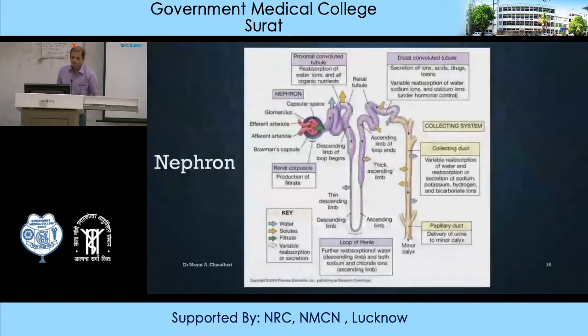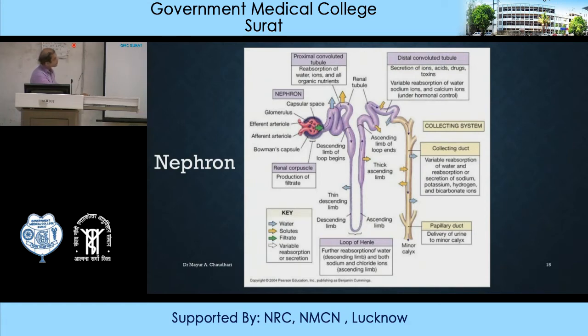Now this is the figure showing the nephron. This is a summary of urine formation. It starts with the renal corpuscle. There is production of filtrate. Second is proximal convoluted tubule. There is reabsorption of water, ions and all the organic nutrients. Then at distal convoluted tubule, there is secretion of ions, acids, drugs, toxins, and there is a variable reabsorption of water, sodium ions and calcium ions under hormonal control.